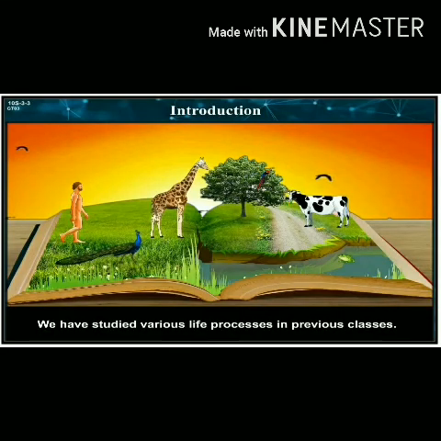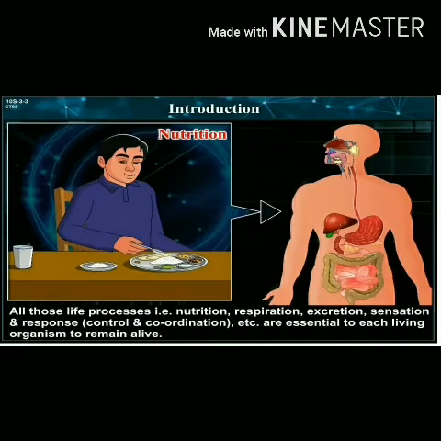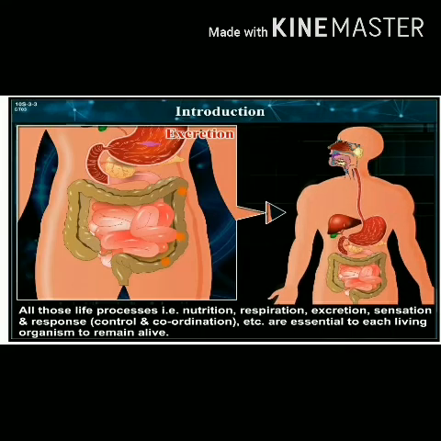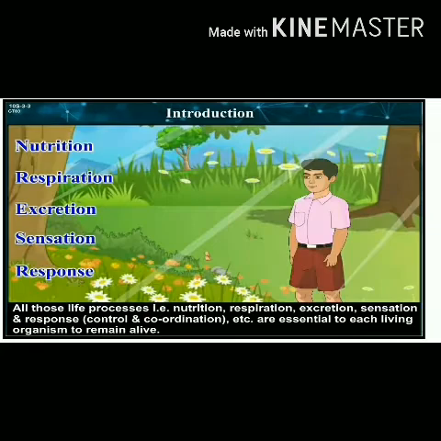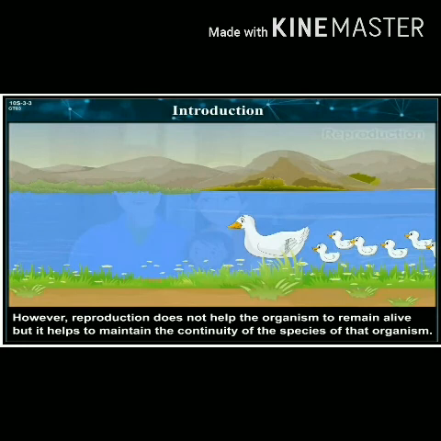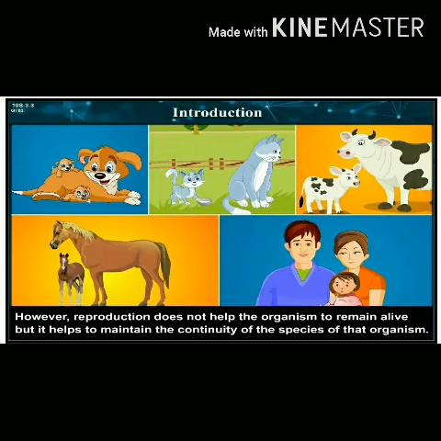We have studied various life processes in the previous classes. All those life processes, that is nutrition, respiration, excretion, sensation and response, that is control and coordination, etc., are essential to each living organism to remain alive. Besides these life processes, one more life process occurs in living organisms, that is reproduction. However, reproduction does not help the organism to remain alive, but it helps to maintain the continuity of the species of that organism.